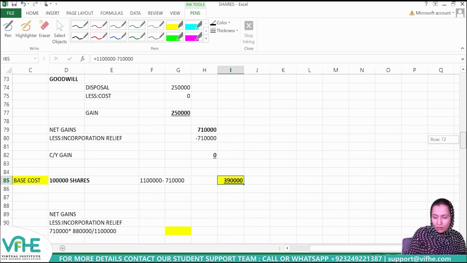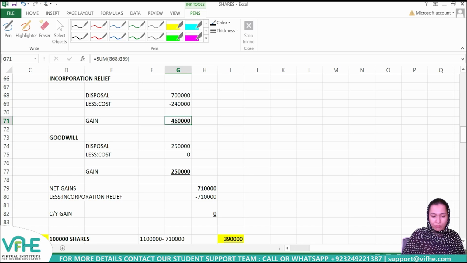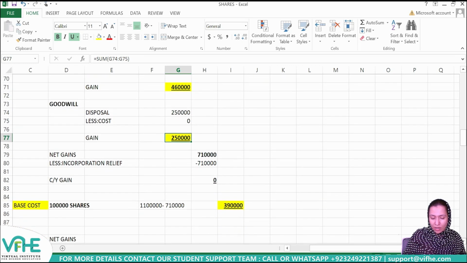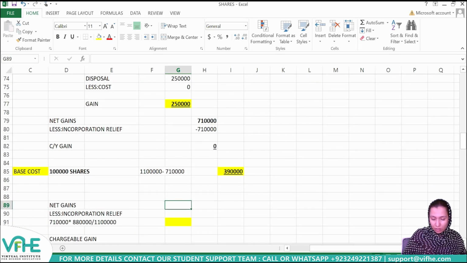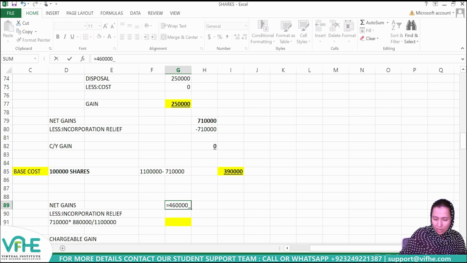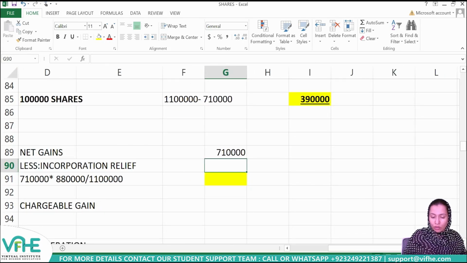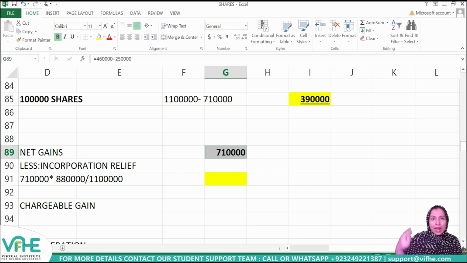So, once again, I'm going to start from here, because we have already computed the gain related to the transfer of chargeable assets, which includes the premises as well as goodwill. The premises has scored a gain of £460,000, while goodwill has got a gain of £250,000. So altogether the net gain figure as a result of incorporation is £710,000.